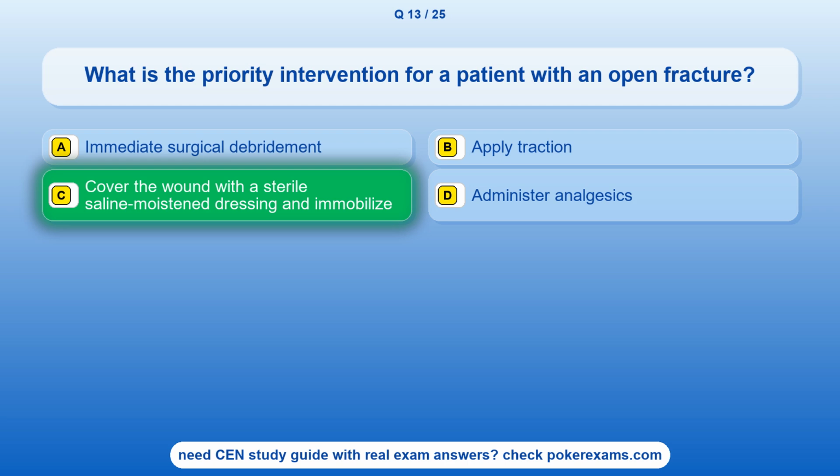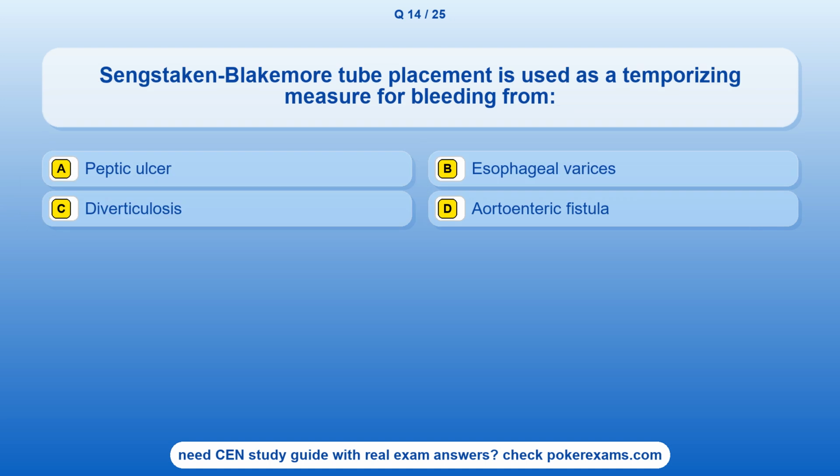The correct answer is option C. Cover the wound with a sterile saline-moistened dressing and immobilize. Question 14. Sengstaken-Blakemore tube placement is used as a temporizing measure for bleeding from option A.